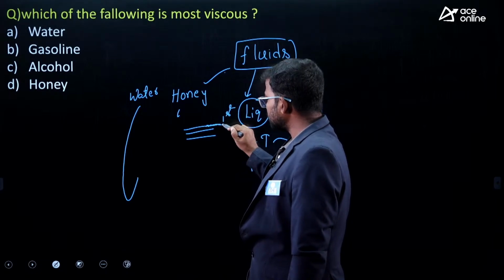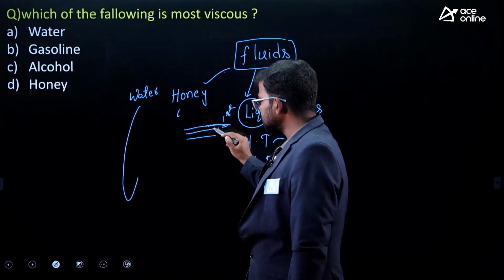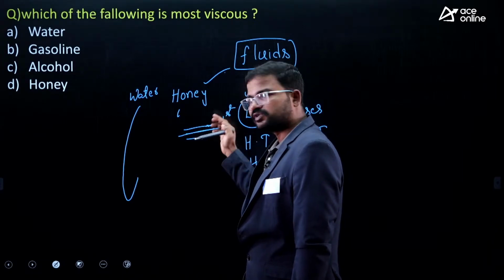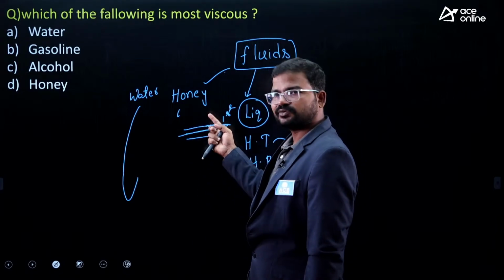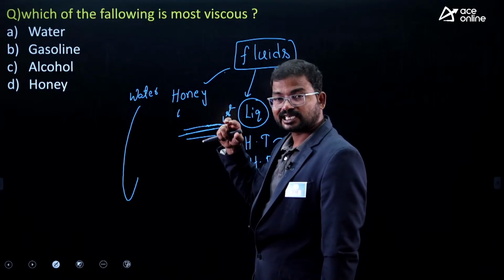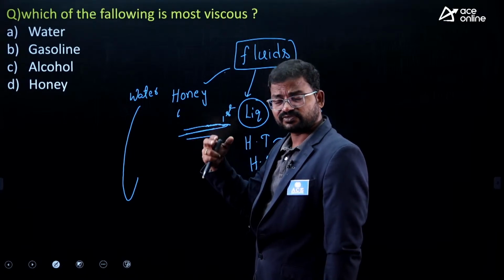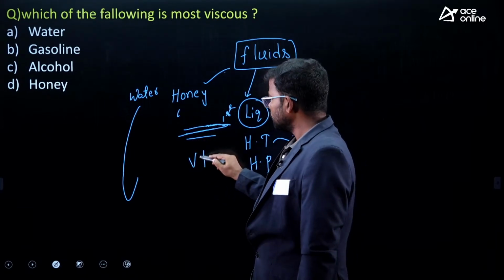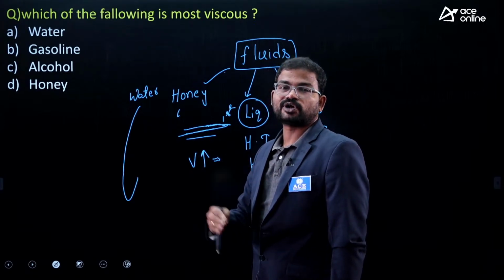The molecules of this first layer always try to move forward, but the second layer particles drag them backward. So if the viscosity is high, mostly those chemicals cannot easily flow from one point to another point.